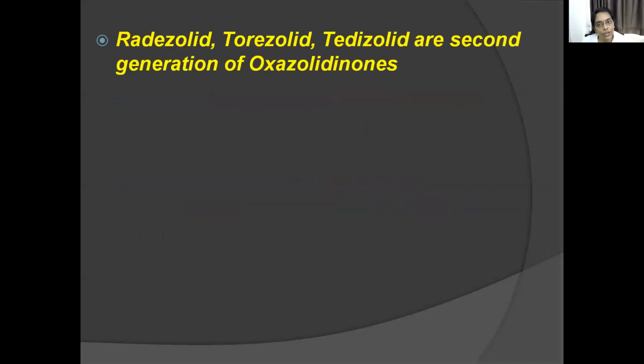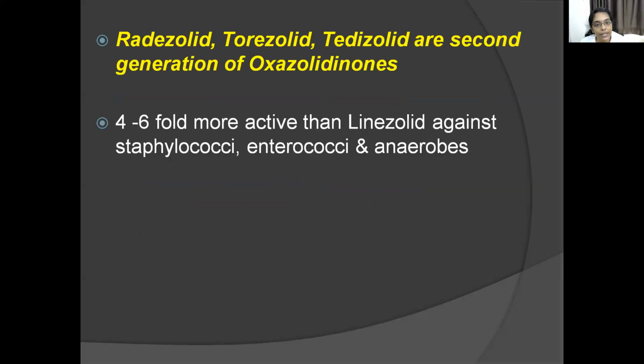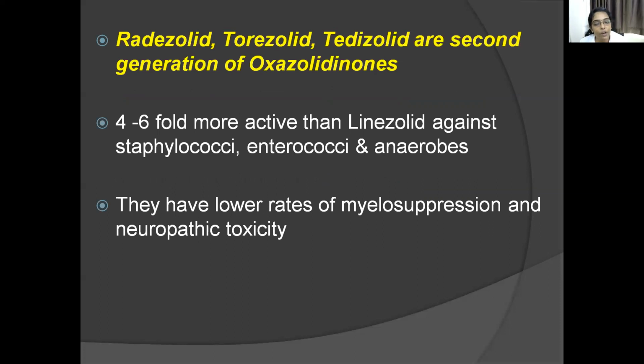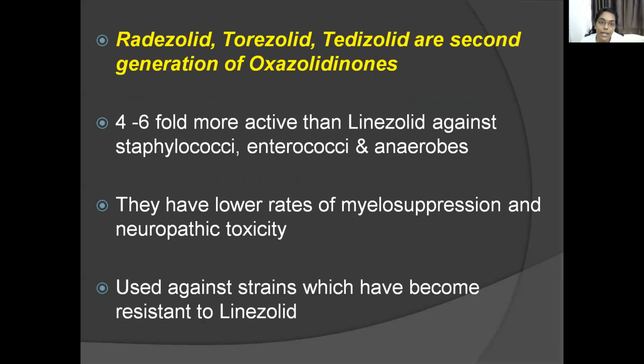Radezolid, torezolid, tedizolid, these are second generation oxazolidinones. Whenever resistance develops to linezolid, these are more potent than linezolid, nearly 4 to 6-fold more active against Staphylococci, Enterococci, and anaerobes, and they have lower rates of myelosuppression and neurotoxicity. Again, these are used against strains which have become resistant to linezolid.